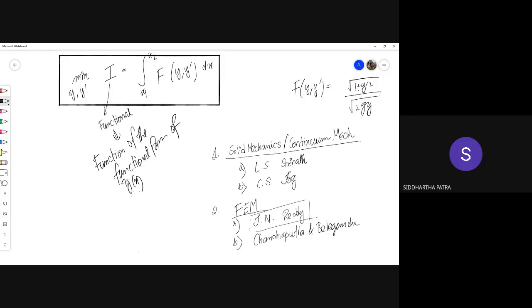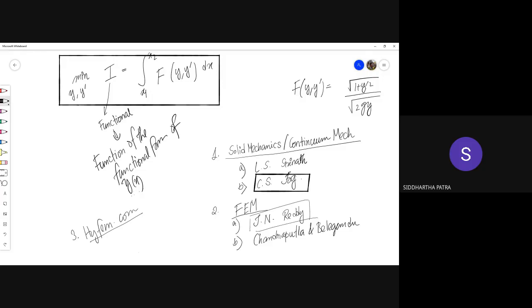Now, in addition to all of this, I would like to mention a third source. You can visit this website, hifem.com. Okay, this is actually a website created by a group of PhD students in Indian Institute of Science, Bangalore. They are actually students of Professor Chandrasekhar Jog. Okay, this person is a professor in the Department of Mechanical Engineering, IISc Bangalore. So in that website, we'll actually find Chandrasekhar Jog's class note on finite element method.